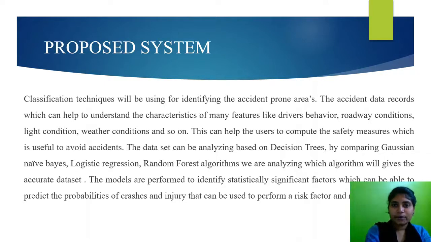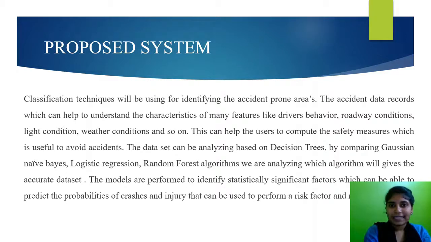Coming to our proposed system, classification techniques are used for identifying the accident-prone areas. These classification techniques will help in analyzing the dataset. Here we are taking three supervised machine learning algorithms, as I said earlier: Gaussian naive Bayes algorithm, logistic regression algorithm and random forest algorithm. We analyze the dataset using these three algorithms and compare which gives the most accurate result, as well as predict the accident severity through a web application.